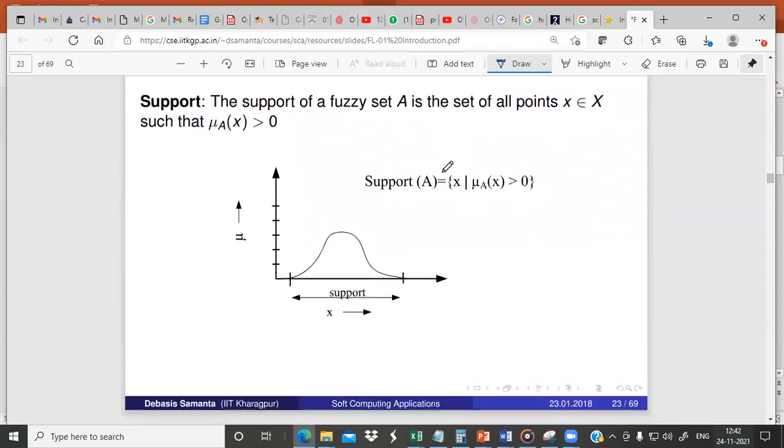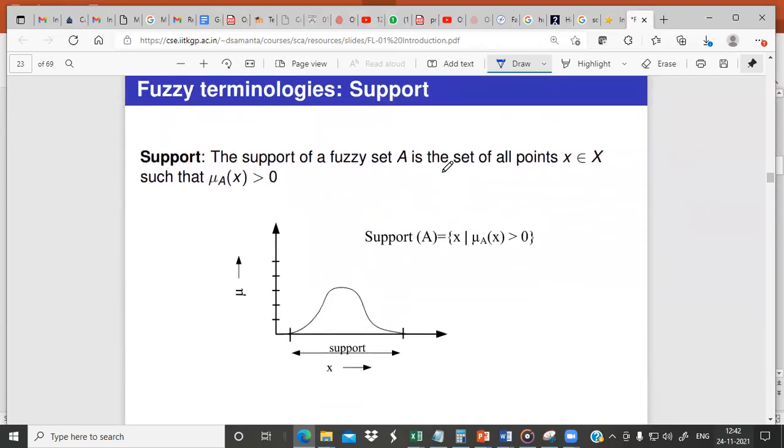Now let us try to understand a few terminologies. The support of a fuzzy set A is the set of all points x such that x belongs to X and mu_A(x) is greater than 0. That is, the set of all points where the membership value is greater than 0 is called the support. So if you want to identify the support of A, it is the set of all points whose membership value is greater than 0.